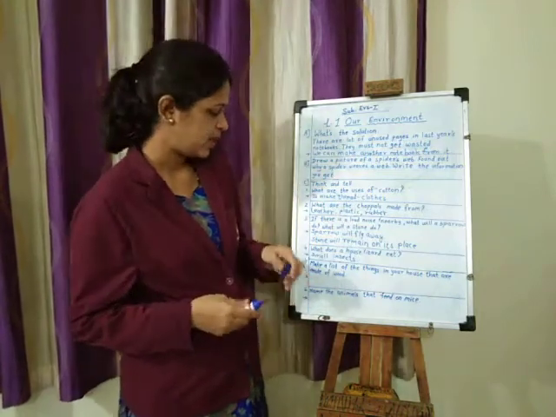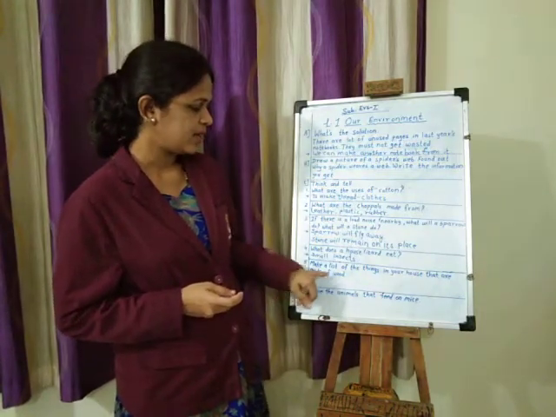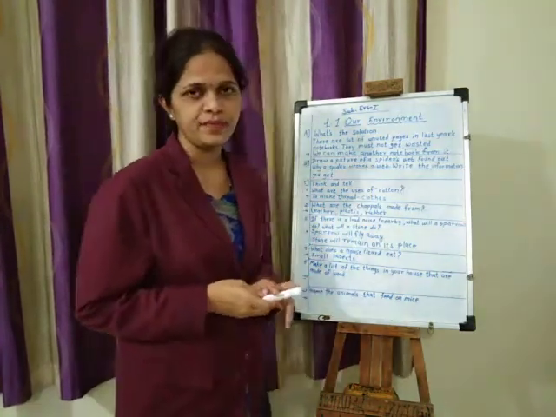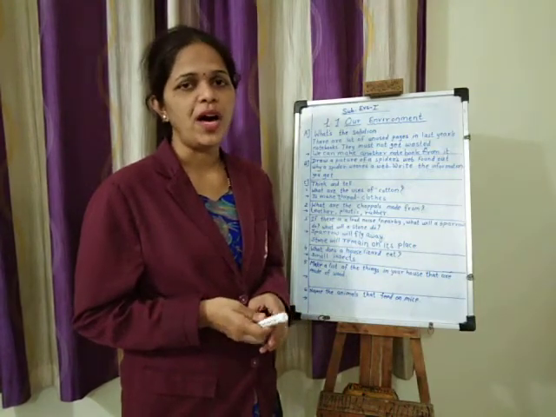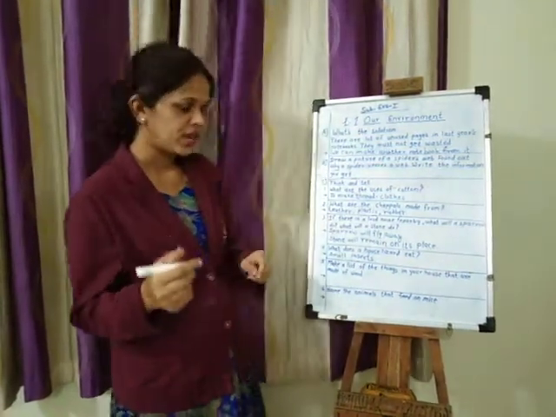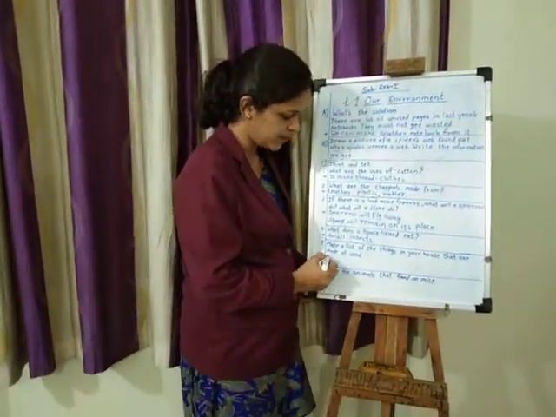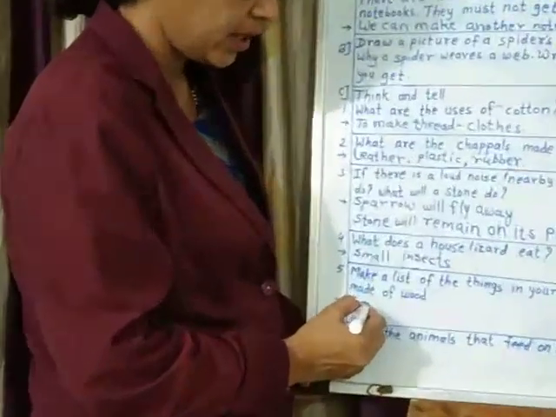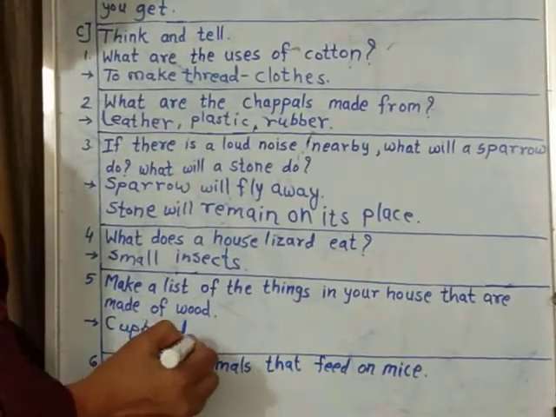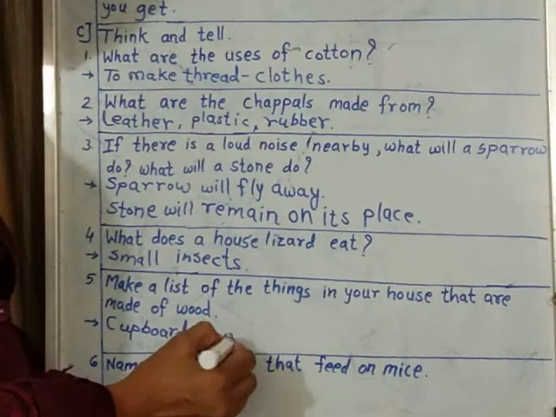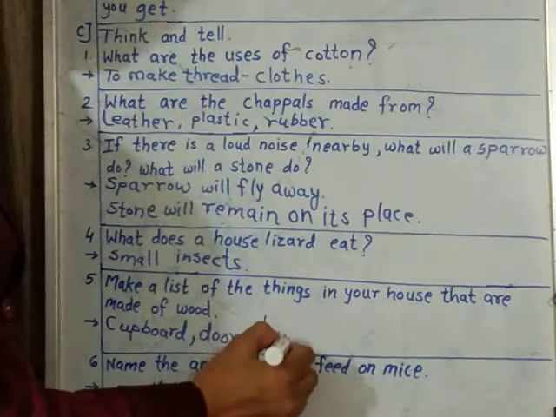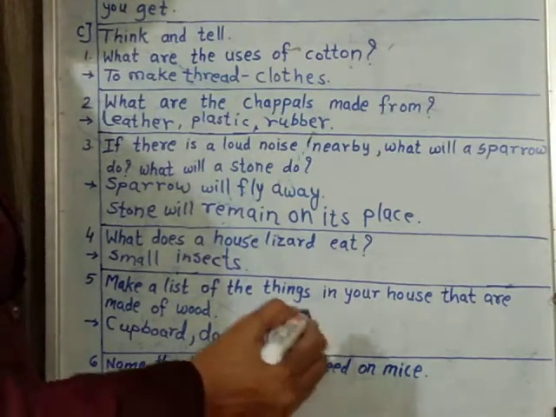Observe it. Next one is, make a list of the things in your house that are made of wood. That are made of wood means you are going to observe the wooden furniture in your house. So what wooden furniture do we use at the house? It can be a cupboard, a door. Everyone's door is made of wood. Chair, sometimes the armchair. Chairs are also made of wood.